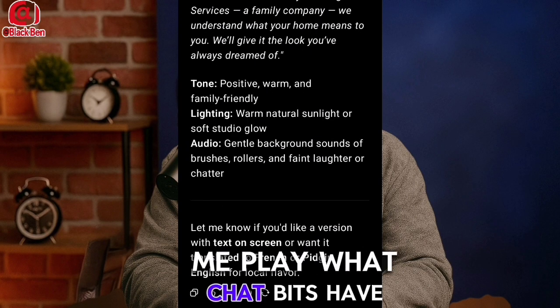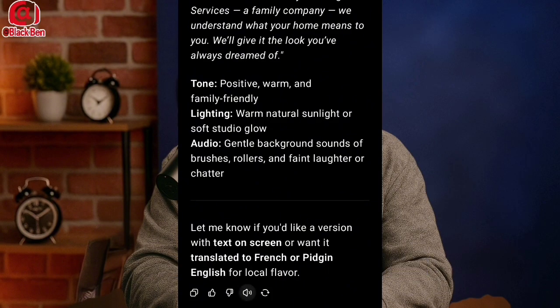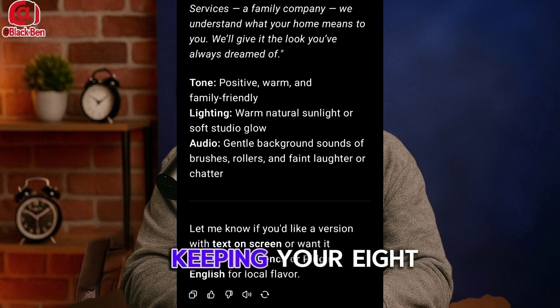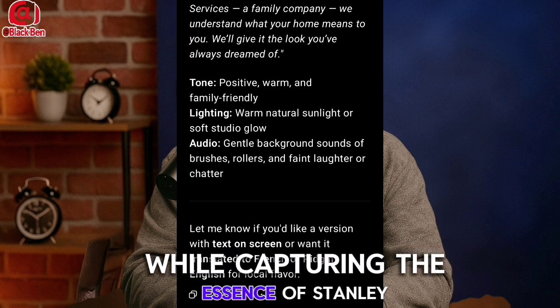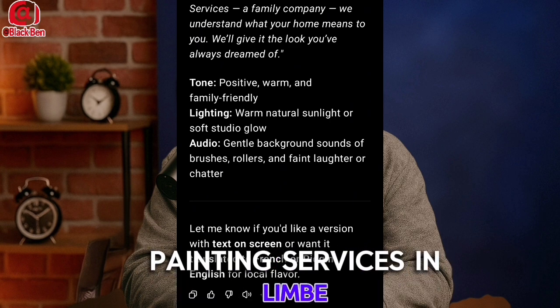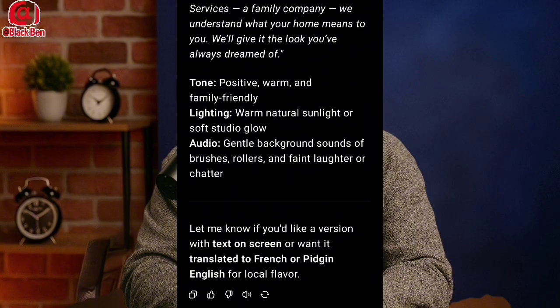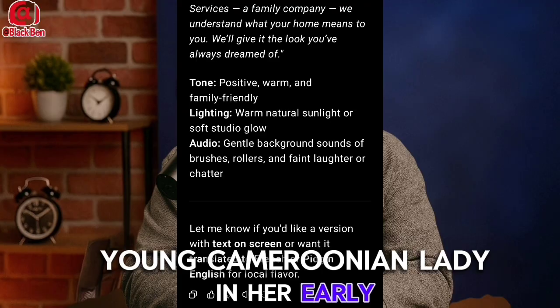Let me play what ChatGPT has generated for us. Here is a detailed prompt scene tailored for Google Veo 3, keeping your 8-second limit in mind while capturing the essence of Stanley Painting Services in Limbe, Cameroon. Prompt for Veo 3. A wide shot of a beautiful young Cameroonian lady in her early 20s.